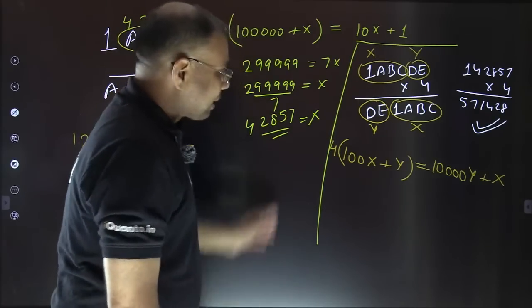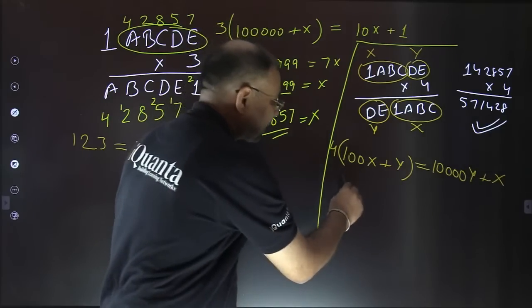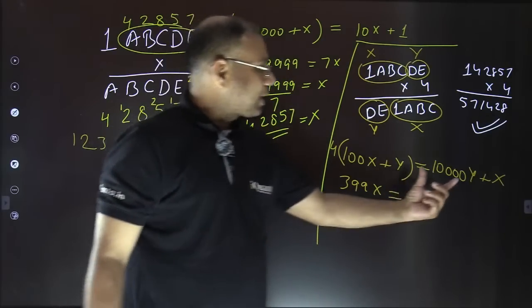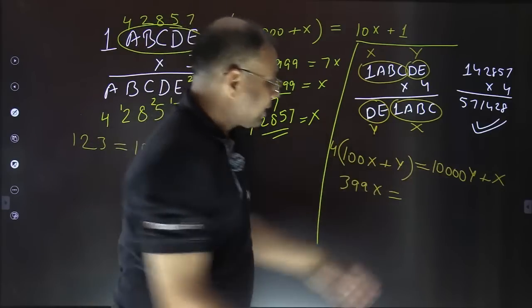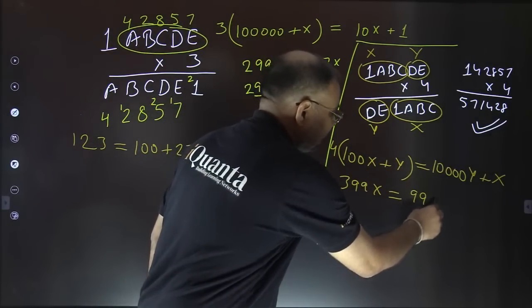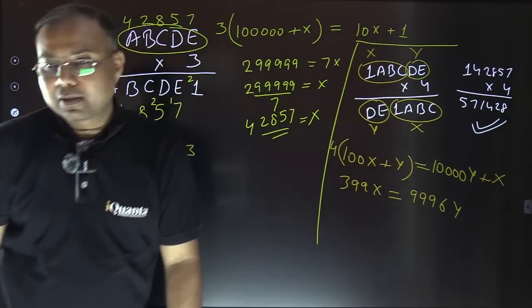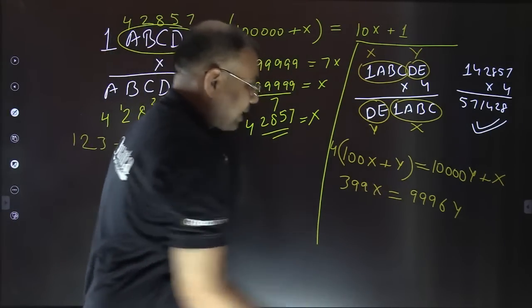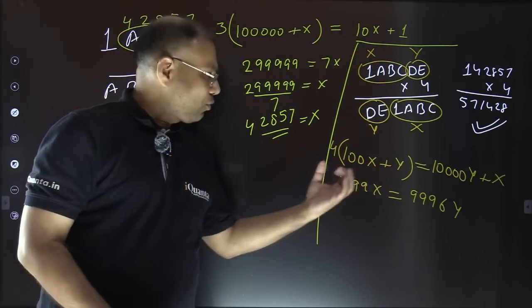Okay, now simplify this. This is 400X and this is a single X. That makes it 399X equals 10,000Y minus 4Y, which is 9996Y. Is it okay so far? As I said earlier, we can't figure out the exact values of X and Y, but at least we can find the ratio.